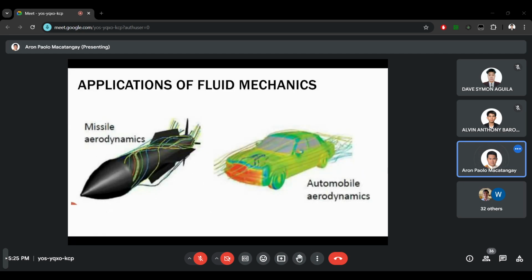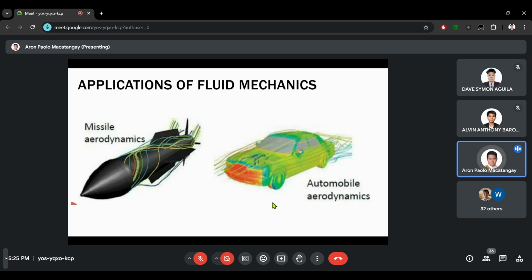Okay. So next, I want to present to you some applications of fluid mechanics. We are studying fluid mechanics not only for the concepts, not only for the academic learning, but also for the possible careers that you may encounter or find in the future, in case you want to explore this field. Aerodynamics is one of the major applications of fluid mechanics.